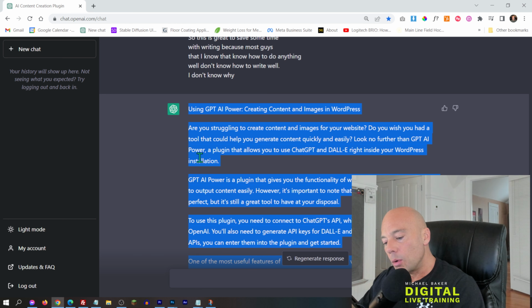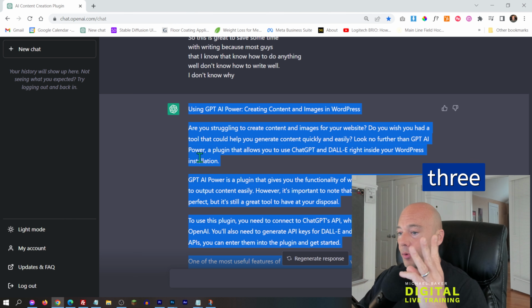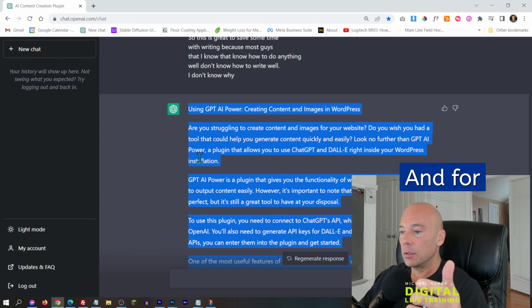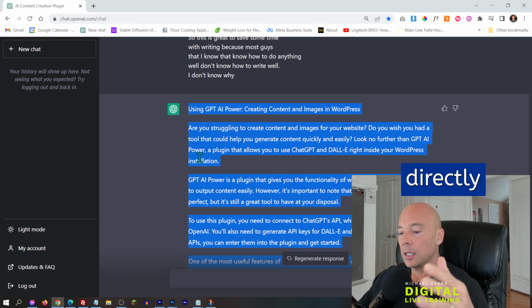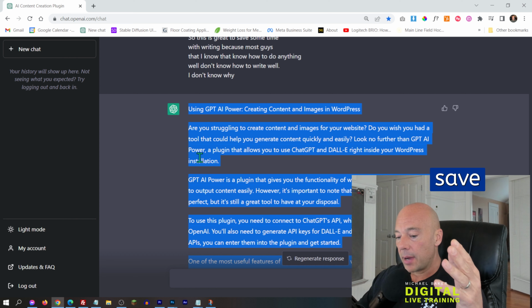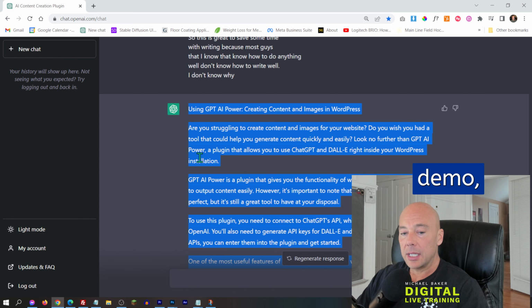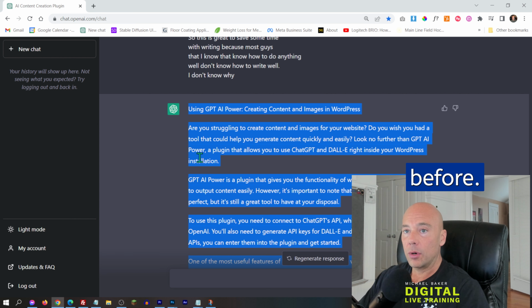ChatGPT and WordPress. And this is instance 3 of me using this application for something directly that's going to help save my time and energy. Because within this demo, this is something that I've literally never done before.